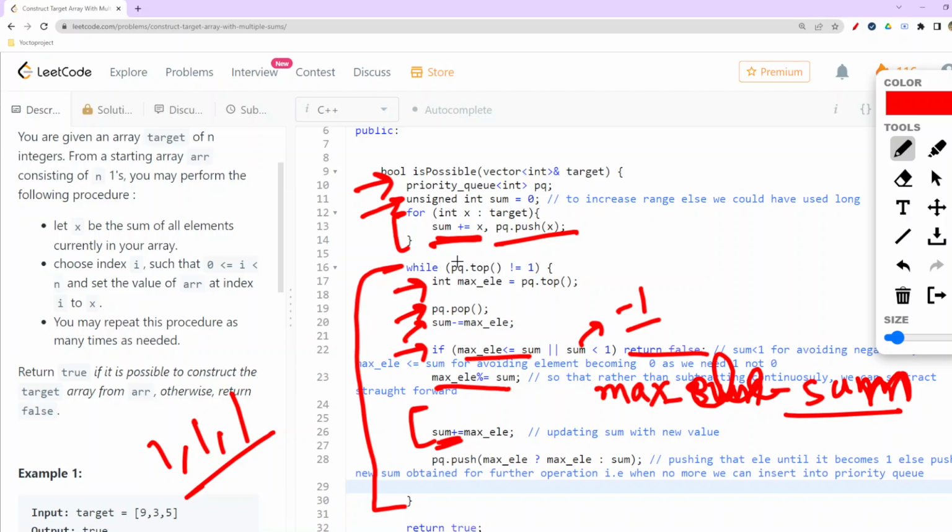If it is not, then I'll push sum, as in the second example which I showed you. So I need to keep a check that if my maximum element is greater than or equal to 1, then I'll push that, else I'll push my sum. At the end, if this while loop has completed, then I'll return true, else it would have returned false at that point.